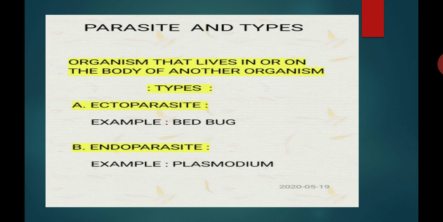Depending upon that, there are 2 types of parasites: ectoparasite and endoparasite. An ectoparasite lives on the body surface of another organism, and the example is bed bug.